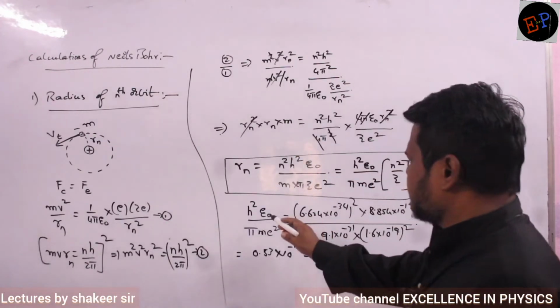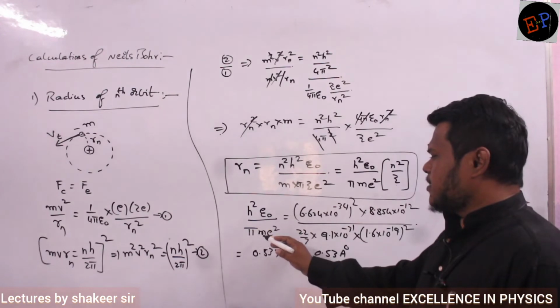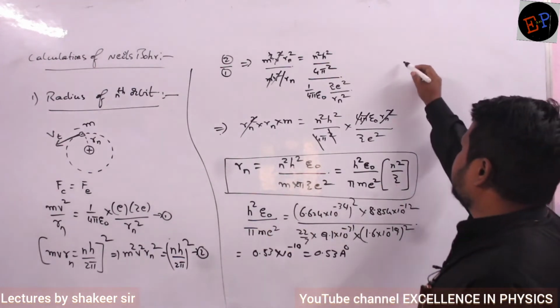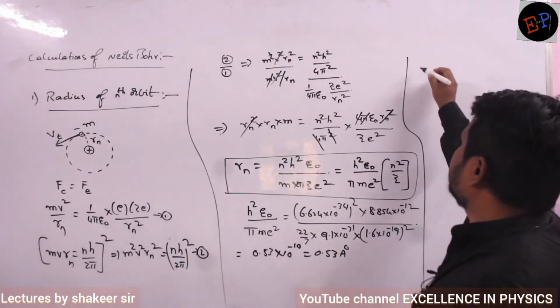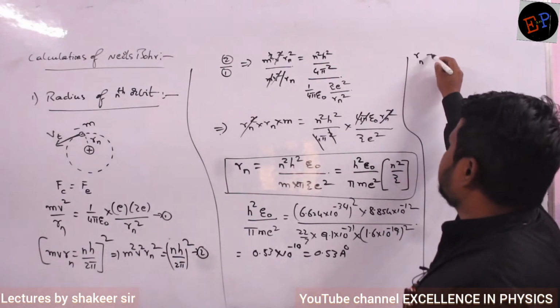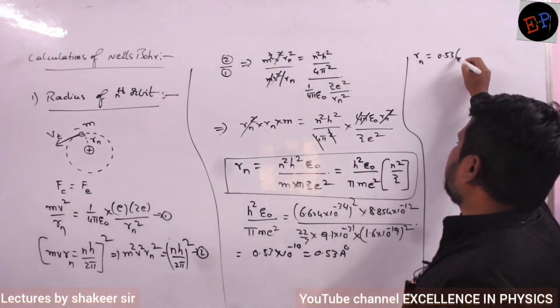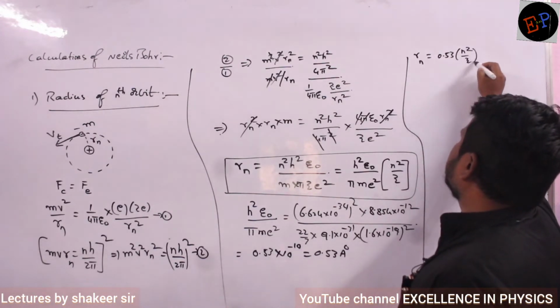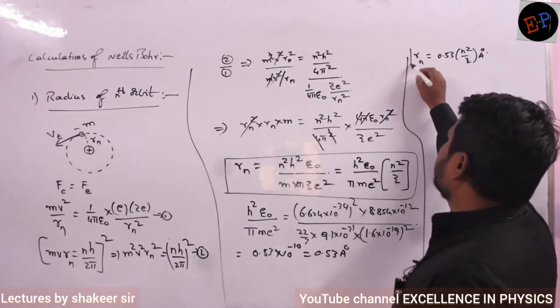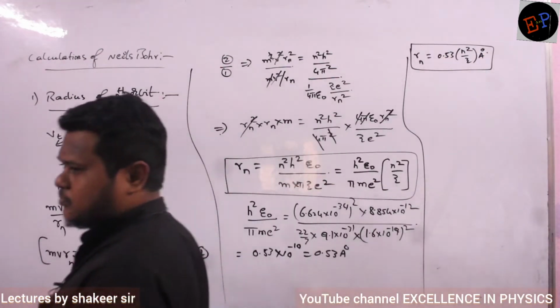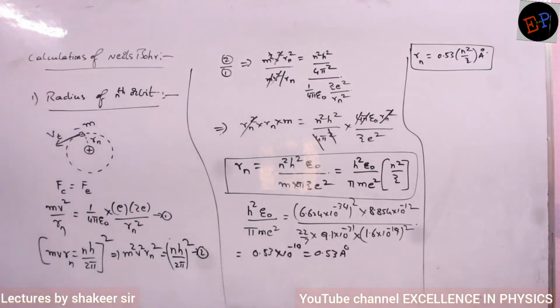Now instead of h square epsilon naught by pi m e square, you can substitute 0.53 angstrom. So therefore Rn is equals to 0.53 n square by Z angstrom. So you can write like this also. Understood now?